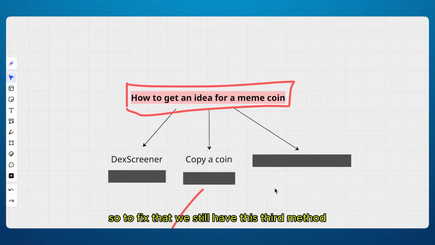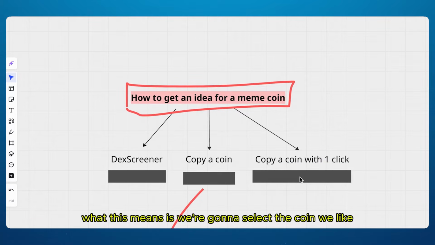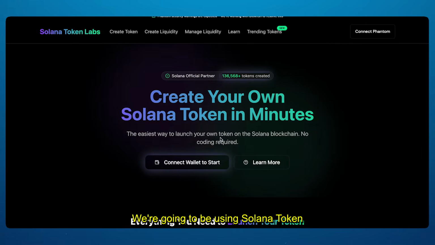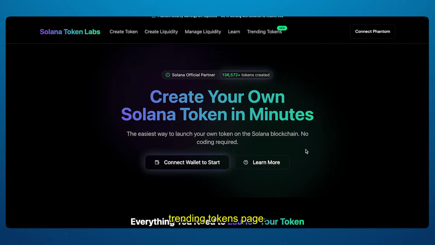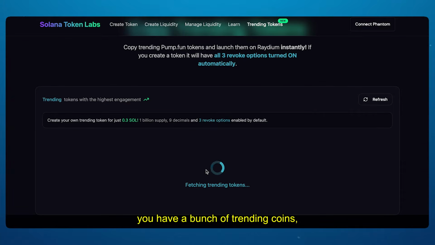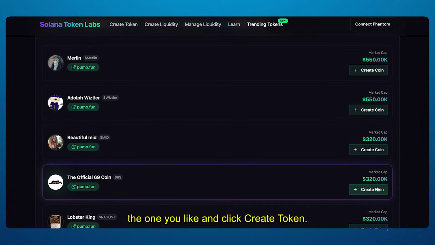So to fix that, we still have this third method. We're still going to be copying a coin, but with just one click. What this means is we're going to select a coin we like, we click create coin, and boom, it's done. So to do this, we're going to be using solanatokenlabs.io on this copy trending tokens page. So in here, you have a bunch of trending coins, and all you're going to do is select the one you like and click create token.